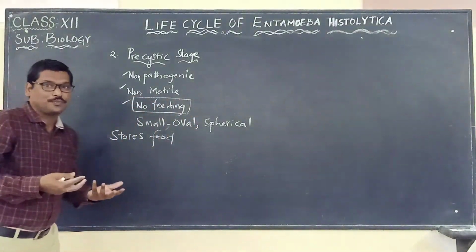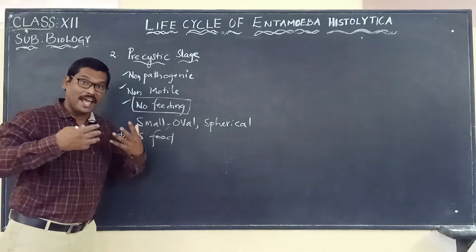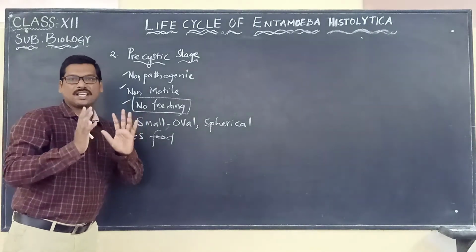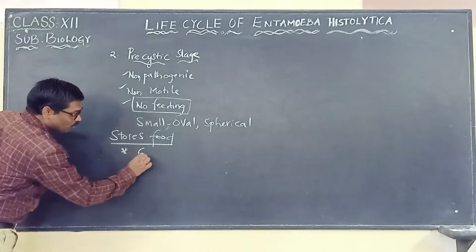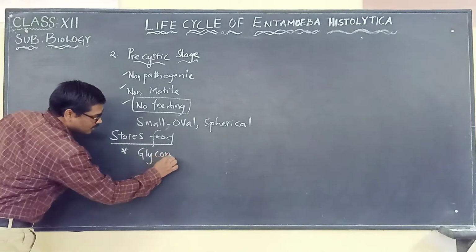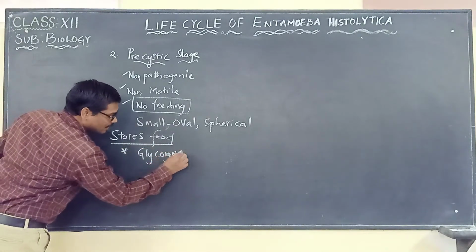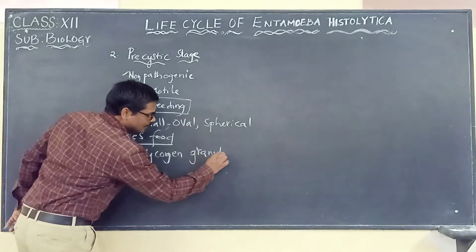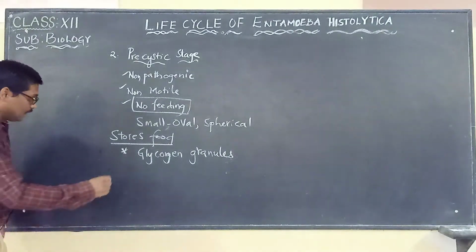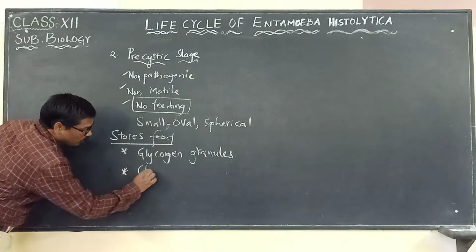If it is not feeding, how will it have energy? It is storing some food. It stores food in the form of glycogen granules and also chromatoid bars.